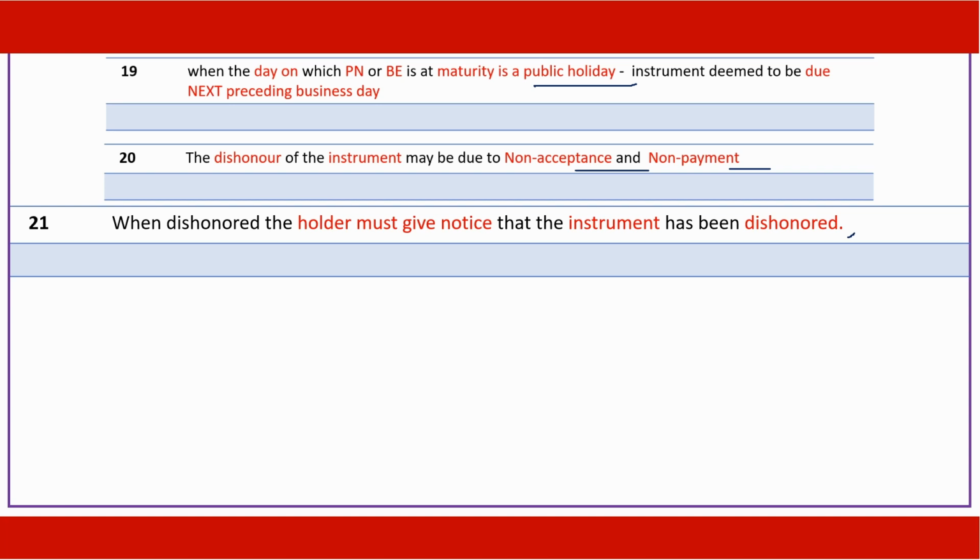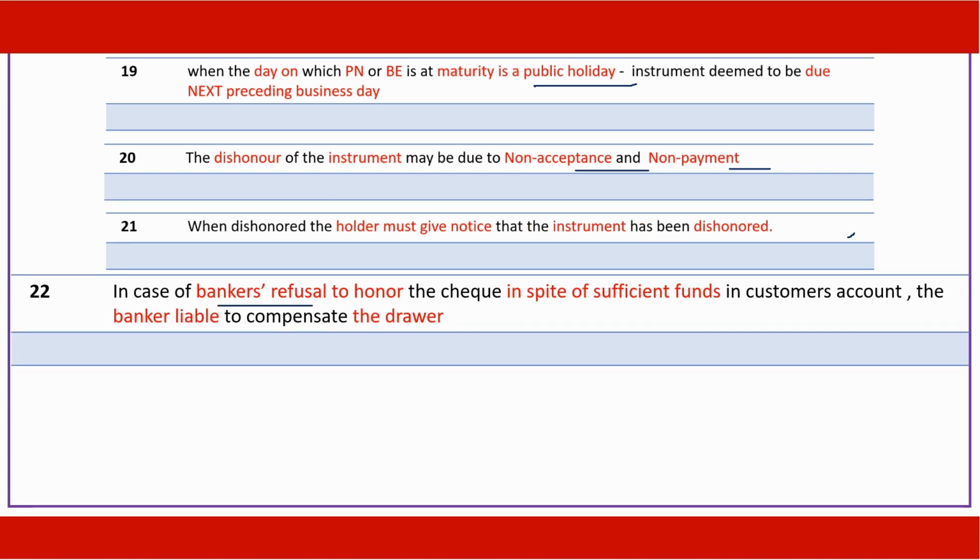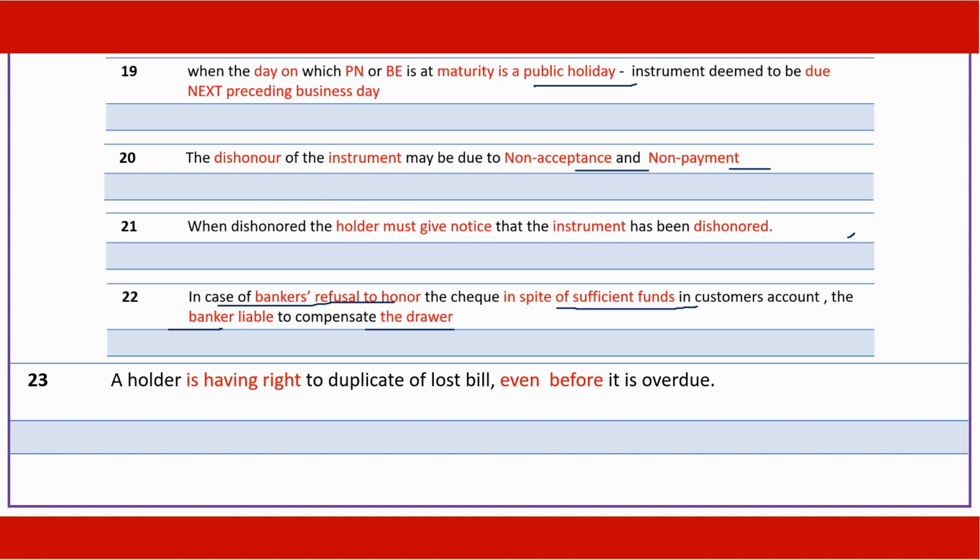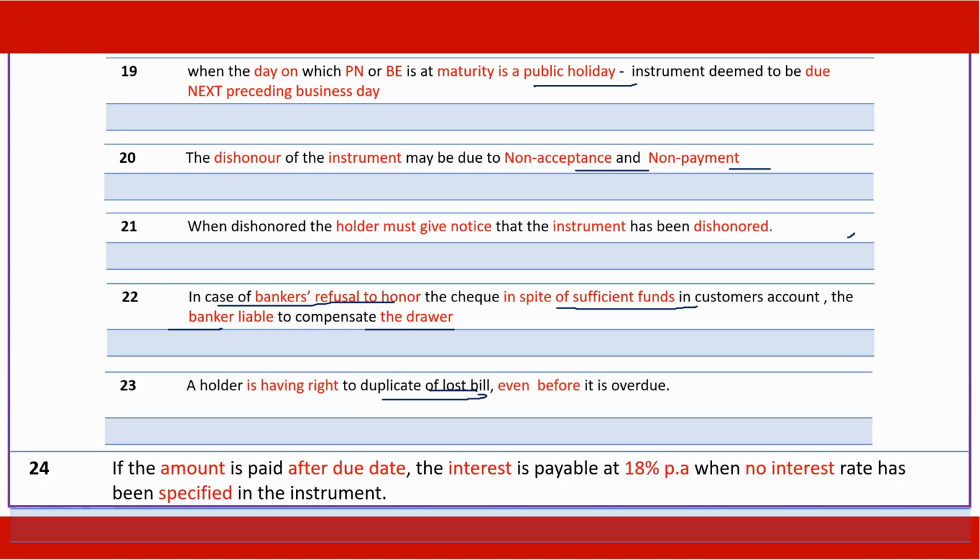Notice is required. Where the banker refuses to honor the check even where sufficient funds are there, the banker is liable to the drawer or the account holder. A holder has the right to a duplicate of a lost bill. The moment it is lost, he can go for a duplicate bill even if it is not due. If the amount is paid after the due date, interest is payable at 18% per annum even when no interest rate is specified in the instrument.